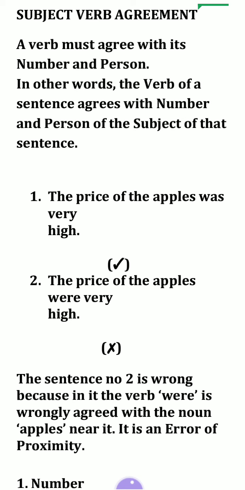Like, she plays football. So here plays is a singular verb and she is a singular subject. Like, they play football. So they is a plural subject and play is a plural verb. So this is unique, okay, that all the verbs of the world are plural in their form